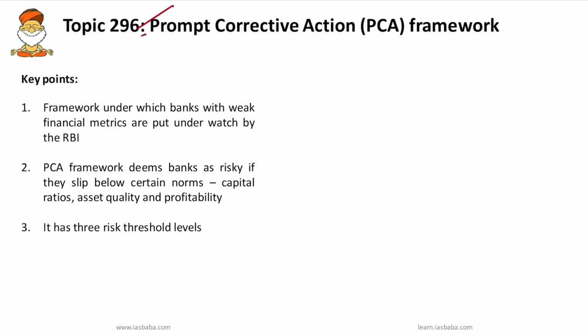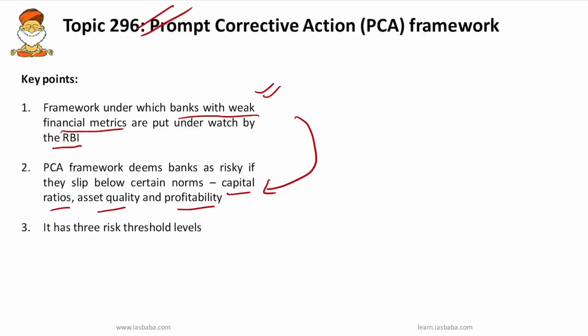So the next important topic is the prompt corrective action framework. You might have read about the prompt corrective action framework. It is a framework under which banks with weak financial metrics are put under watch by the RBI. So how will we know which banks have weak financial metrics? It depends on certain norms, that is capital ratios, asset quality and profitability. Whichever banks have issues maintaining the capital to risk weighted asset ratio, if they are not maintaining the minimum CRAR specified by the RBI or the Basel III norms, they come under the risk threshold levels.